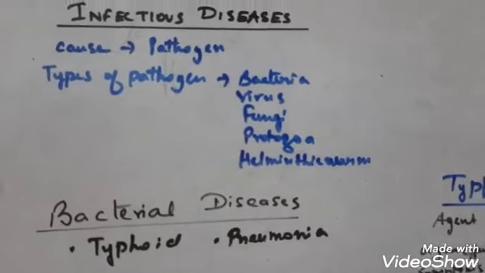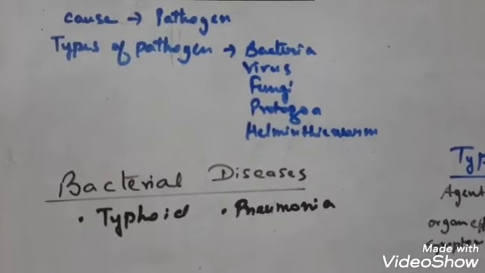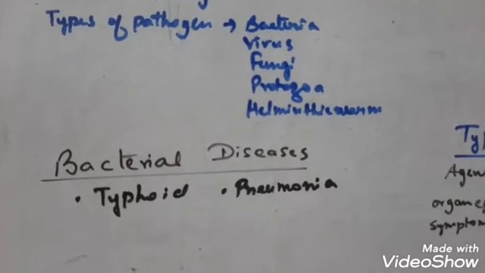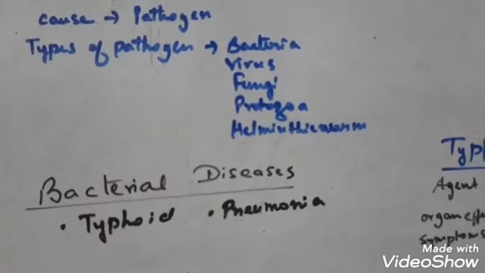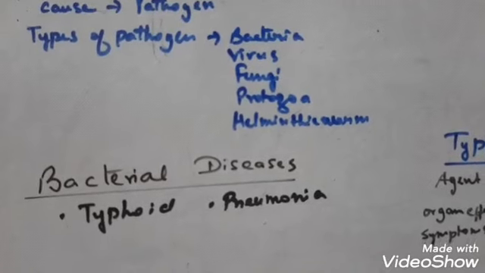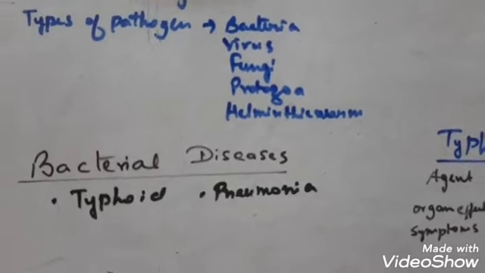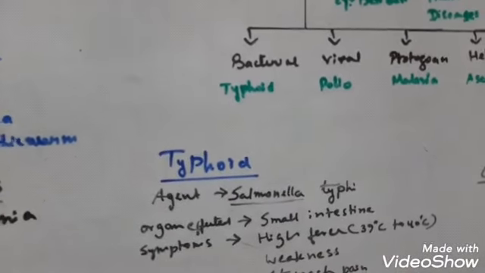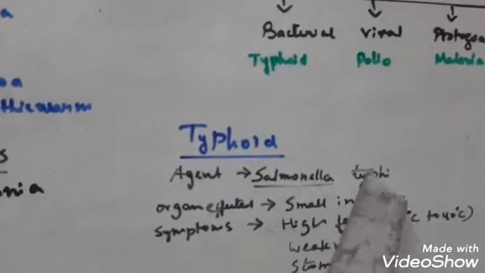Here, first of all, I will describe two bacterial diseases: one is typhoid, another is pneumonia. Now listen to my words about typhoid. Typhoid is a bacterial disease. The causal agent is Salmonella typhi.